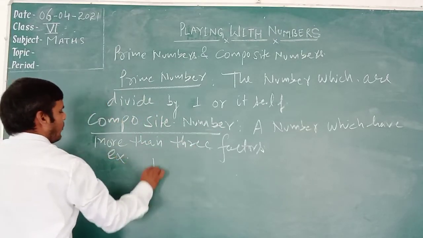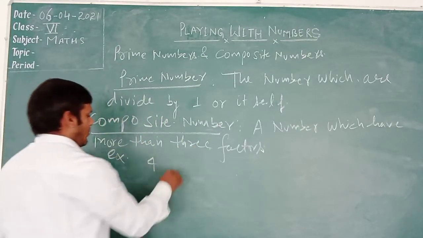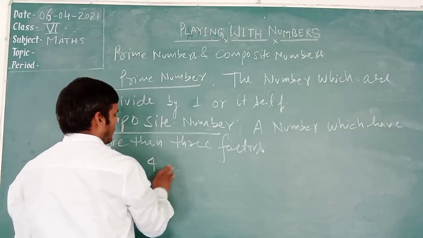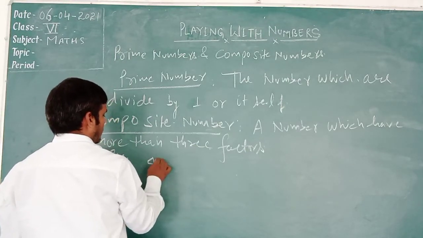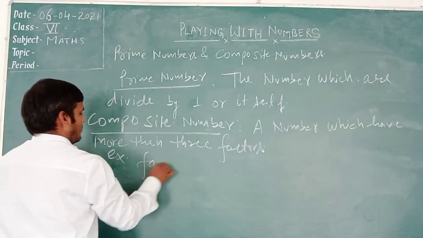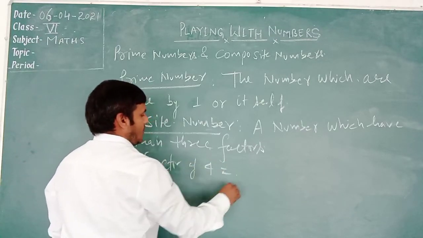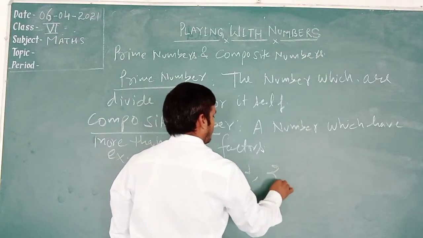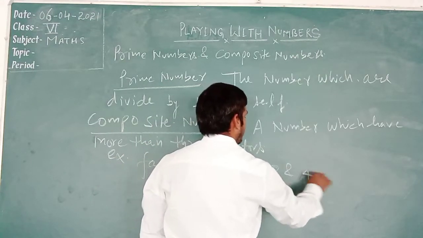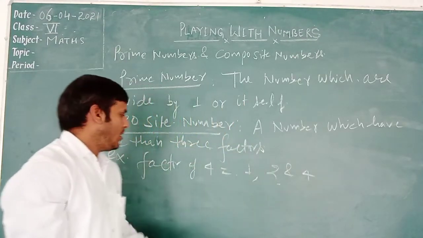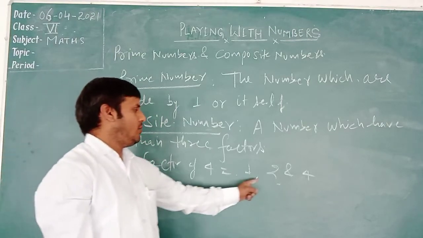Example, 4. The factors of 4: 4 is divided by 1, 4 is divided by 2 and 4 is divided by 4. The number 4 is divided by 1, 2 and 4.